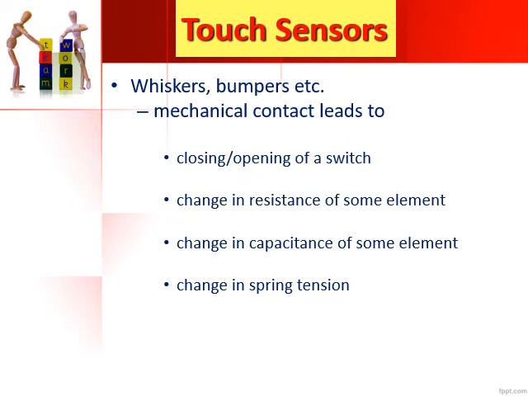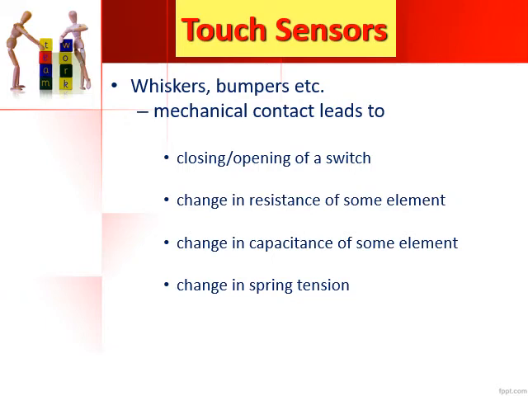Next come the touch sensors. We have different types called whiskers or bumpers, where mechanical contact leads to either the closing or opening of a switch. We have already seen a switch or touch sensor before. The moment you apply some force on the switch, the contact closes, electricity flows, and it shows you the voltage. That is one kind.